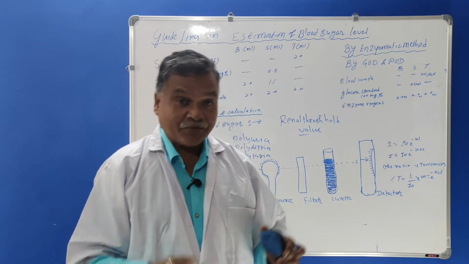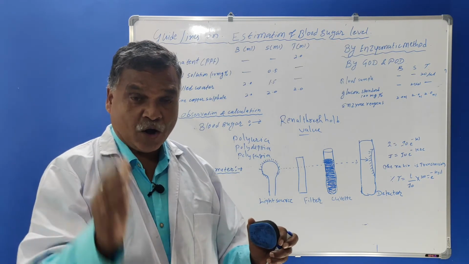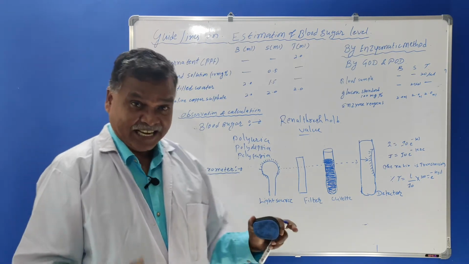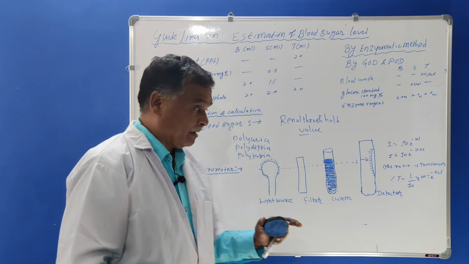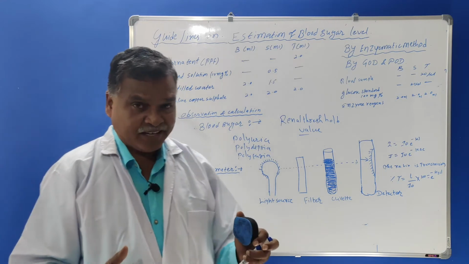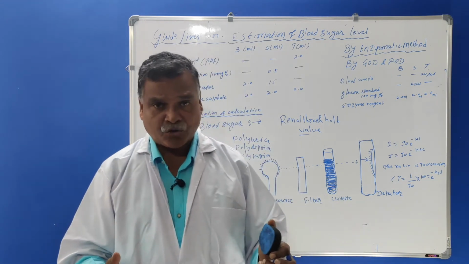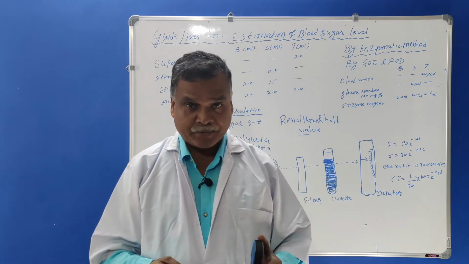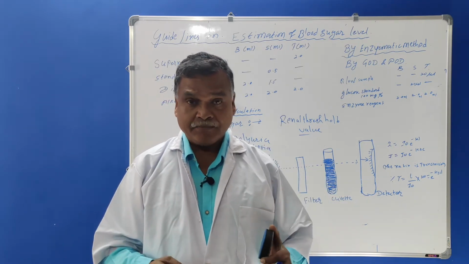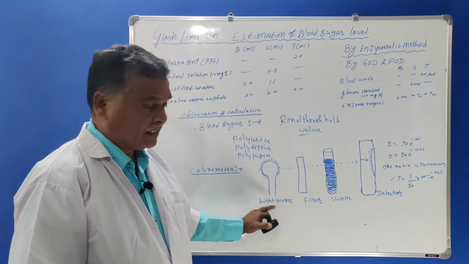So here, what will be the steps for measuring the optical densities? I will just explain you with the help of a diagram. Here this colorimeter, they are of different types. There are some colorimeters which are said to be single cell instruments, and some are said to be double cell instruments. So we are using here a single cell instrument.